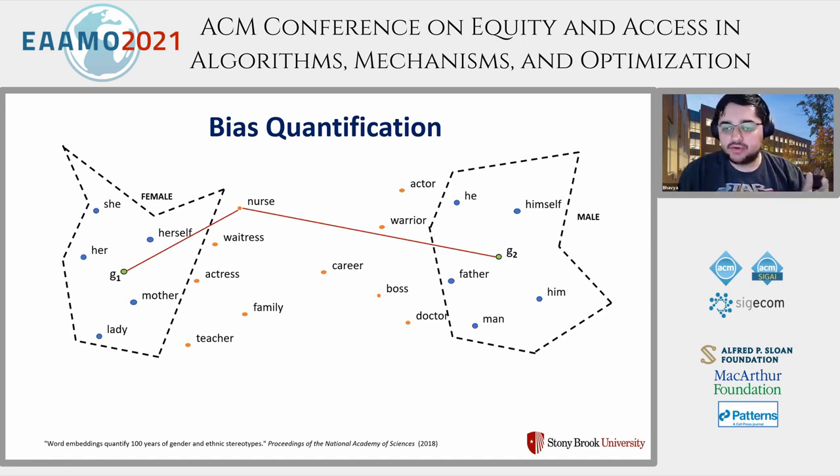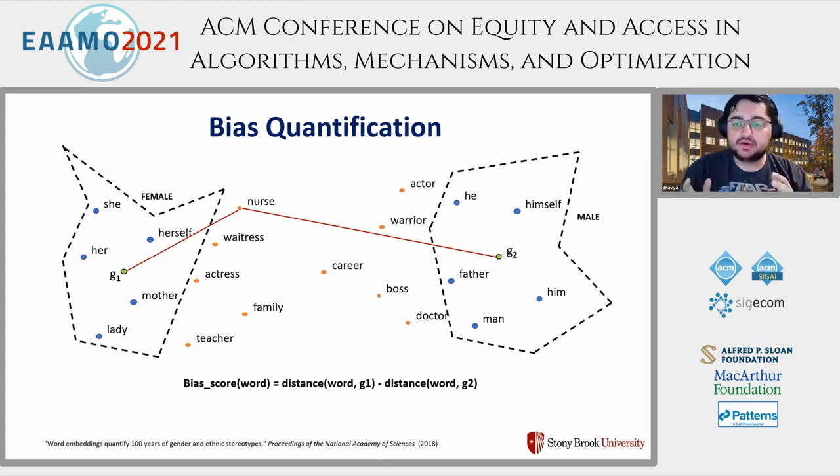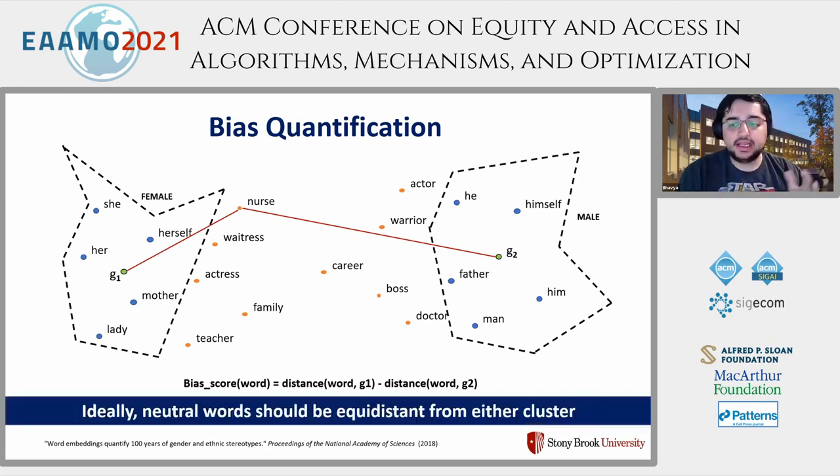Now, for any word in this word embedding space, you simply calculate the distance between that word and G1 and G2. For example, in this case, we see that there's a word nurse, which has a smaller distance to G1 than compared to G2. This shows that the word nurse has an inclination towards females than compared to males as per this word embedding. Ideally, the word should be equidistant from both of these vectors. And in our particular work, we will compute such bias scores for multiple kinds of biases, and then we will show them in a visual interface.